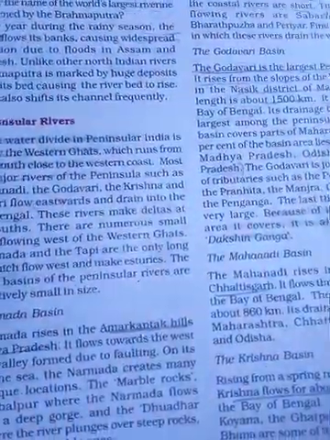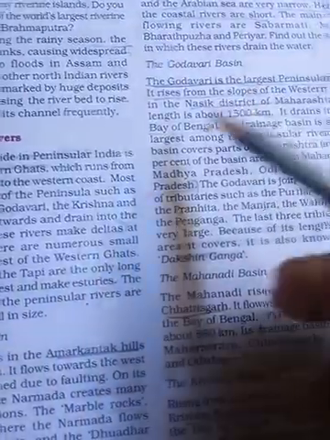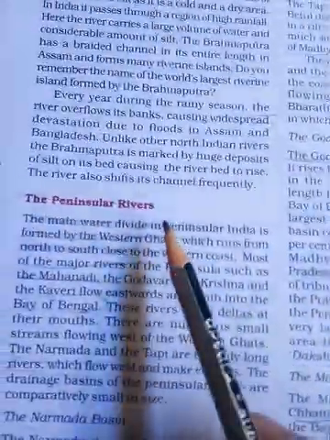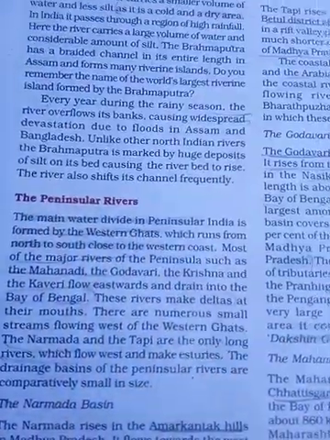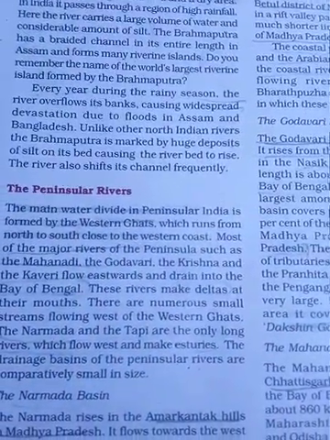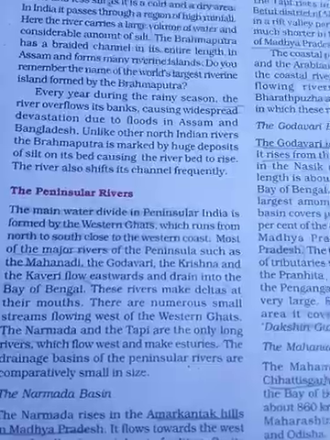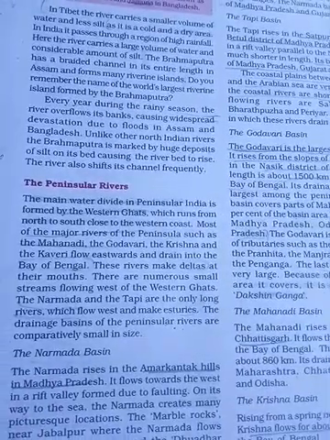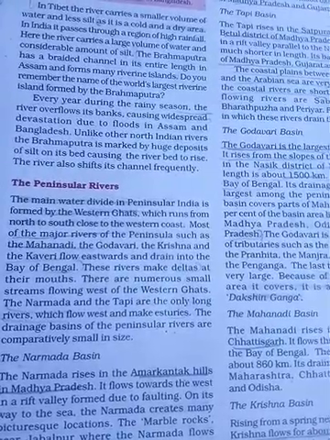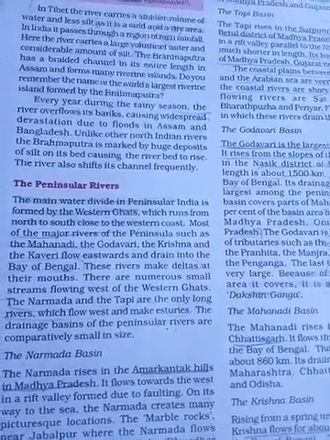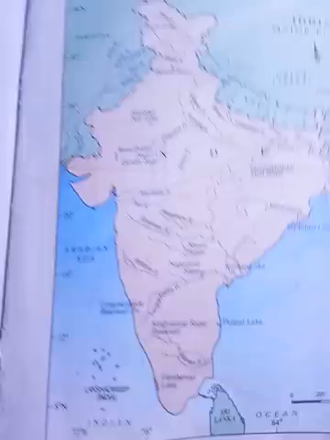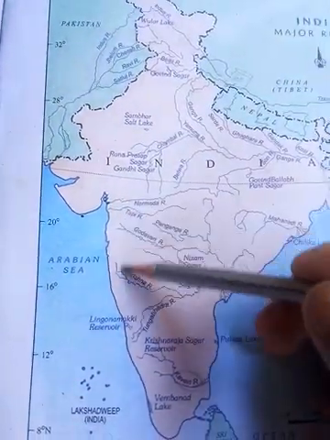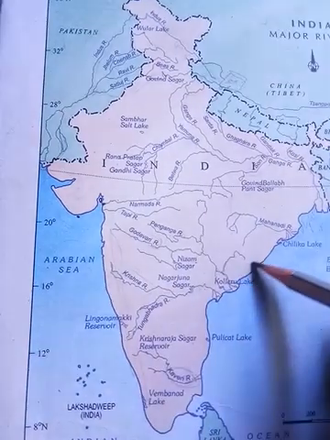And next is what? Look here, the Peninsular river system. I have already told you that the main water divide in the peninsula is formed by the Western Ghat. One important thing we have to know: that water divide is formed by the Western Ghat. This is called Western Ghat and this is called Eastern Ghat.